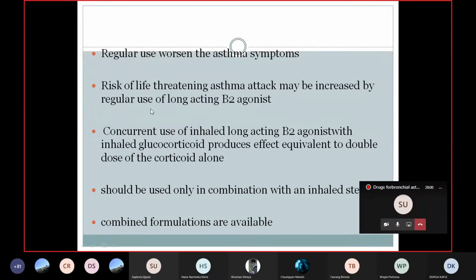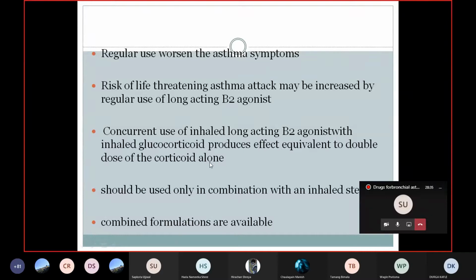So these drugs are also not used alone for the long term because it will create life-threatening asthma because of the down regulation of the beta-2 receptor that decreases the effectiveness of the drug. So this long-acting beta-2 agonist can be used along with other drugs like glucocorticoids, corticosteroids, to decrease the side effects and increase the effectiveness. It can produce an effect equivalent to a double dose of corticoid alone.